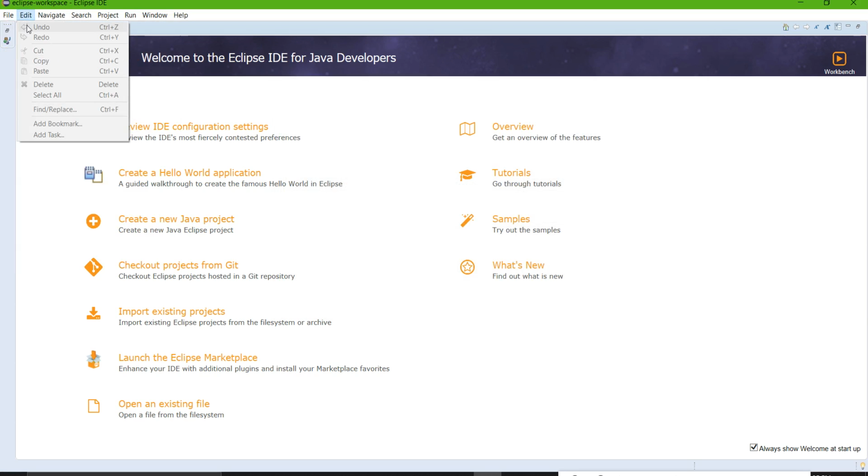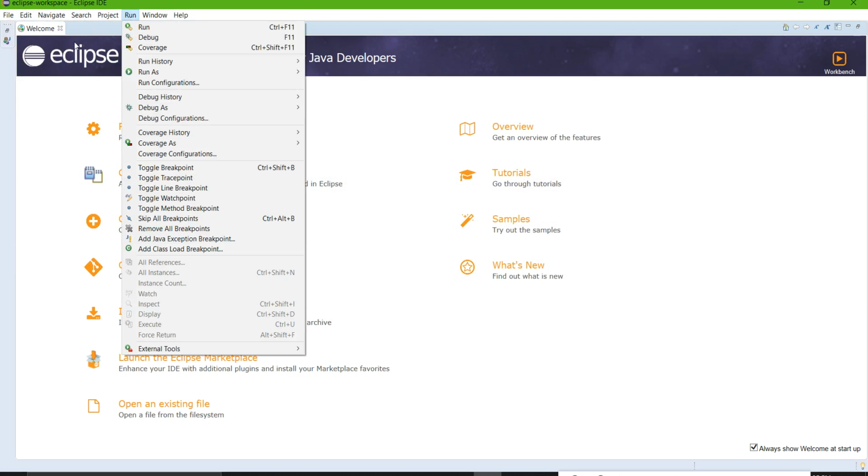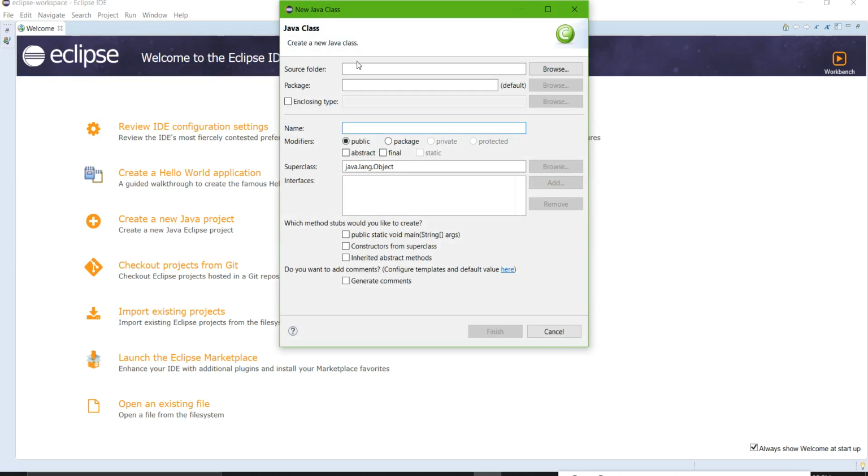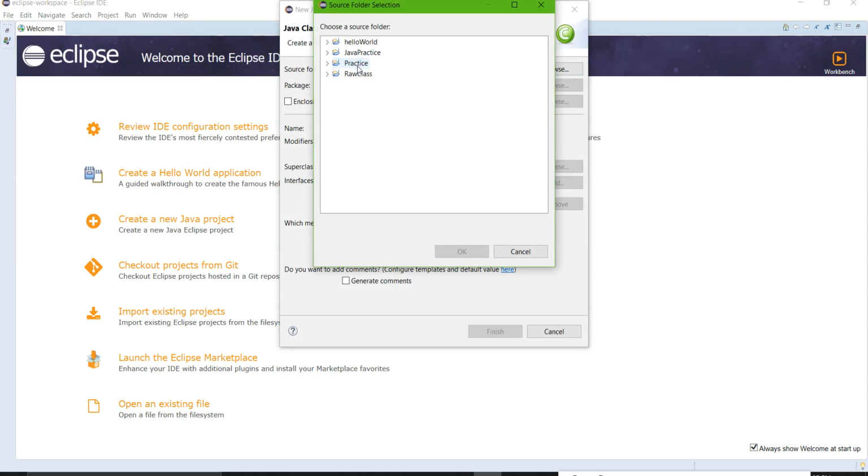Now again click on New. Sorry guys, click on New, and then click on Class, New Class. In that, firstly you need to give your source folder. From that, just select any one. I am selecting my raw class. You can select your own.